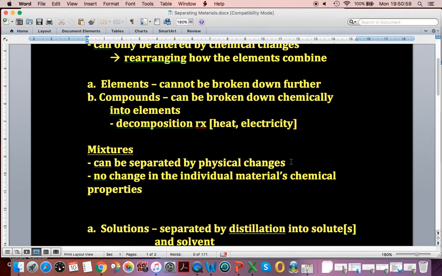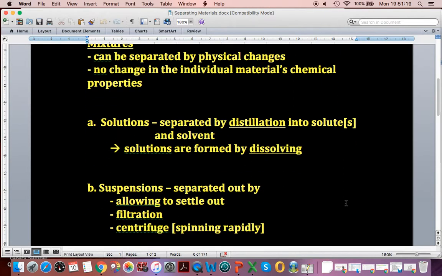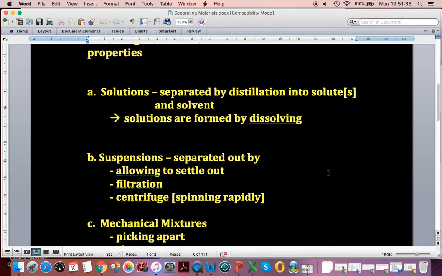Mixtures can be separated by physical changes. No change in the individual's chemical properties, and that means there's no rearrangement of the elements or the atoms of the elements. Solutions are separated by distillation, and they are formed by dissolving. And this is based on differences in boiling points. So if you had a mixture of something like water and ethanol and you heat it up, the ethanol will evaporate first because it has a lower boiling point.